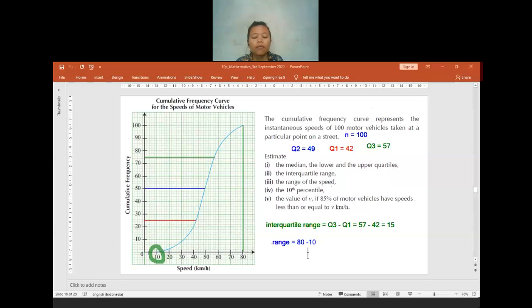Clear. Okay, got it. For the range, it will be equal to 70. If no one has any confusion, let us move to the percentile.